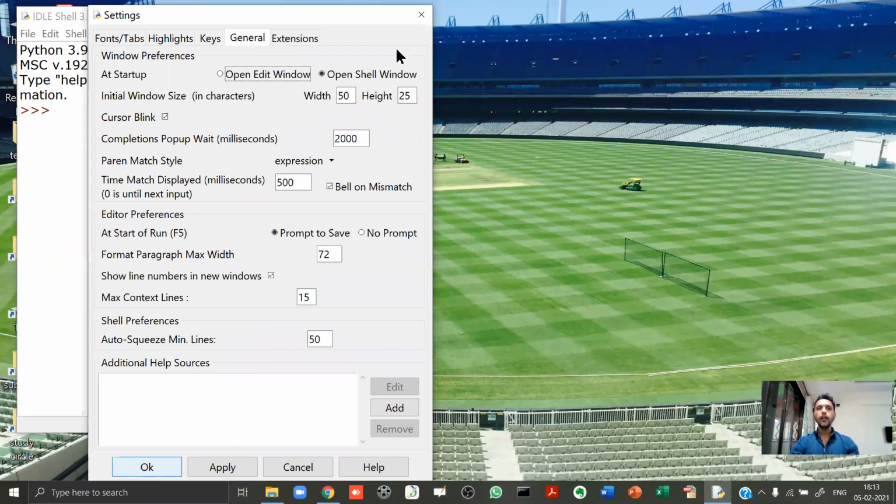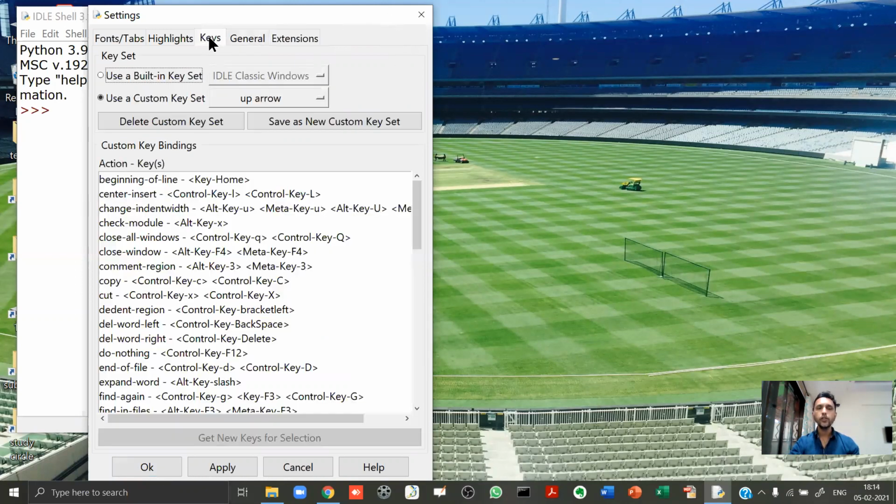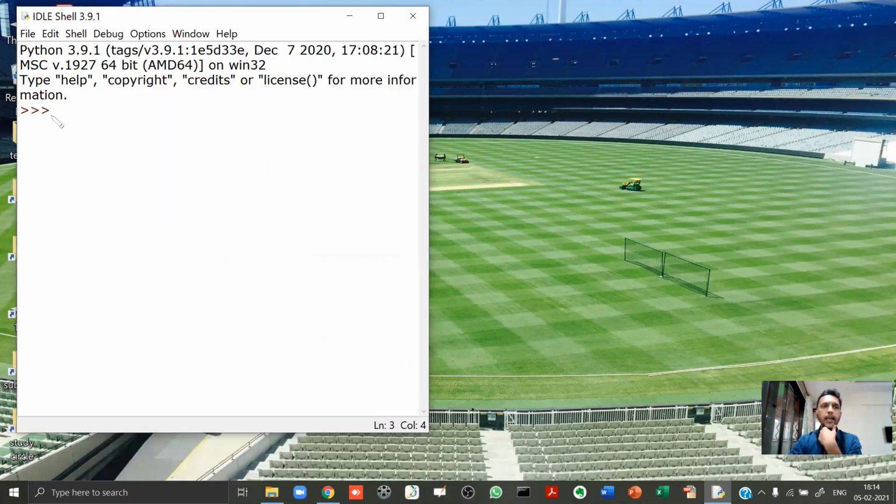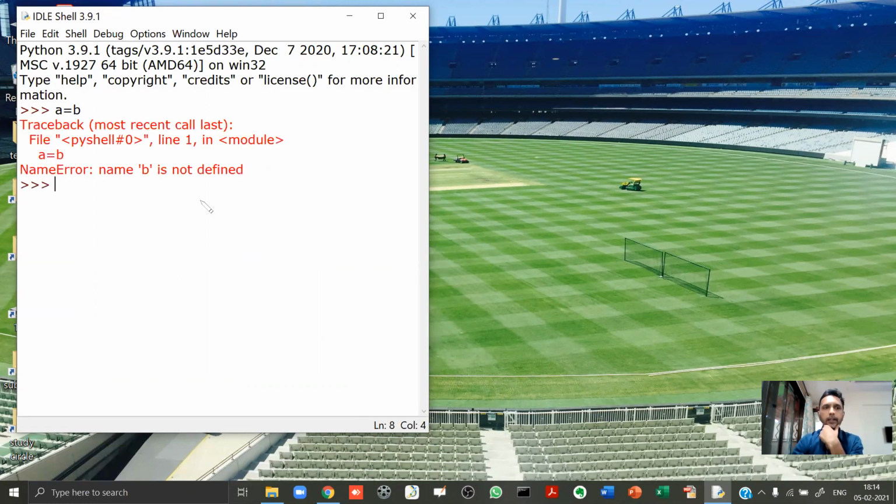Another hack which I want to show you is about the keys. Before I show you this hack, let's understand why this is required. Now, listen to me carefully. Let's say I type something over here, A equal to 6. I type B equal to 7.